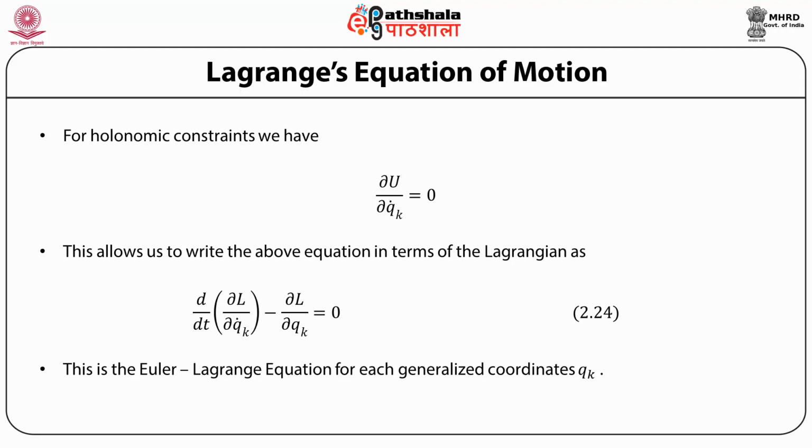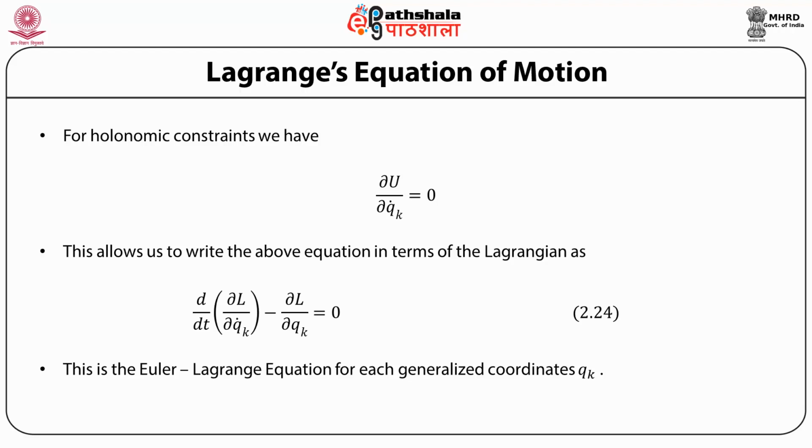So what it means is that for a dynamical system, after specifying the number of degrees of freedom, we choose the appropriate generalized coordinates, which are equal in number to the degrees of freedom.